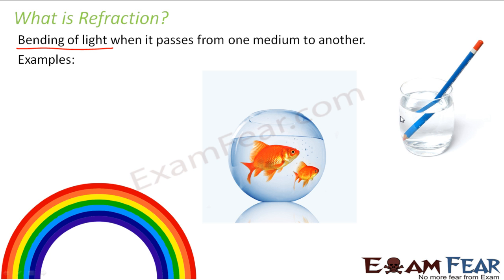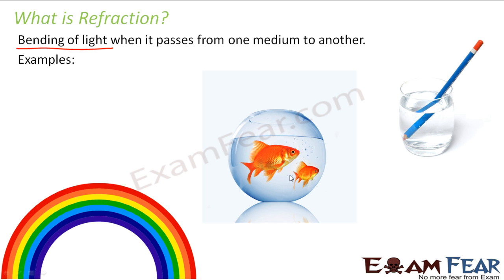For example, if you look at this fish which is inside a small glass vessel with water, what do you see? If you look at it, it is just one fish. The other one is the image of the fish. But if you see, the size of the fish looks different. The actual fish lies here, right? But when you look at it, you feel as if the fish is smaller and it is away from you. That means what you are viewing is not the actual position, right? So all these phenomena are due to refraction of light.